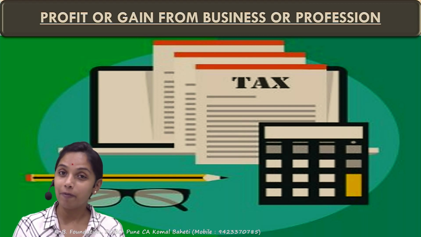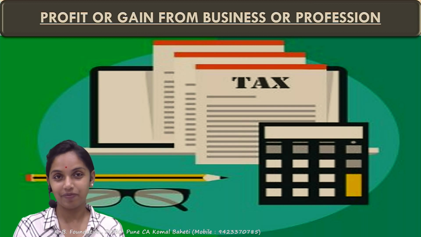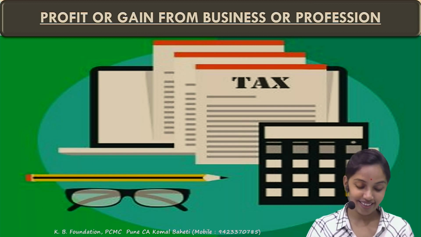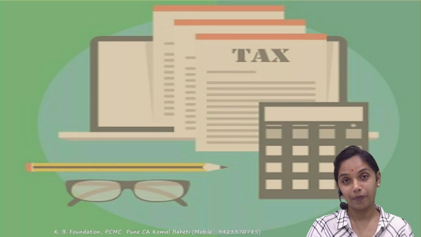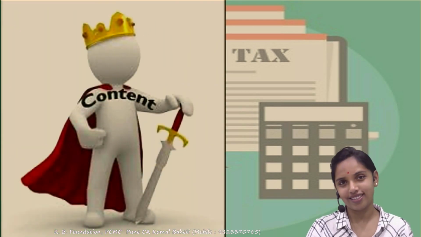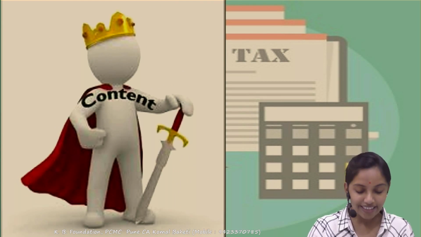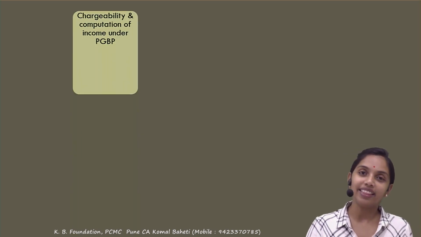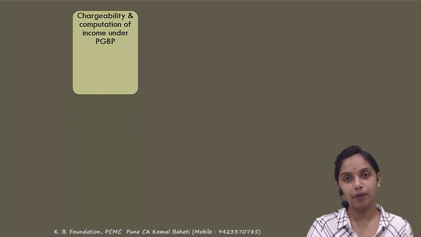What is the main problem with this chapter? I don't know, this chapter is very lengthy. Yeah, this is very lengthy. The content is very vast. So to make it simplified, what I decided is I will classify this chapter into 8 small groups. Correct. So the first group of that is the chargeability and the computation of income under the PGBP.